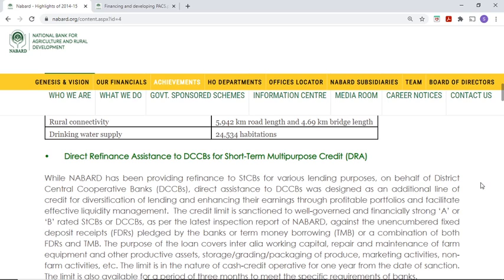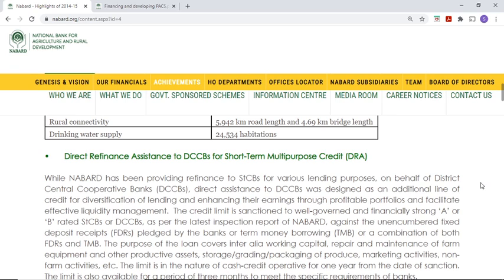Then what? The purpose of the loan covers inter alia working capital, repair and maintenance of farm equipment. So see, NABARD is providing to state and directly to central cooperative banks. So for what purpose should it give? DCCBs give to the farmers.